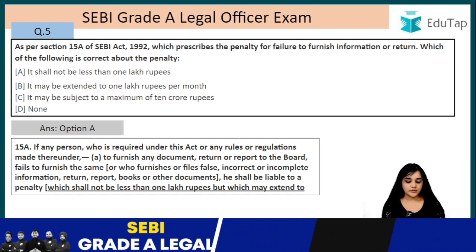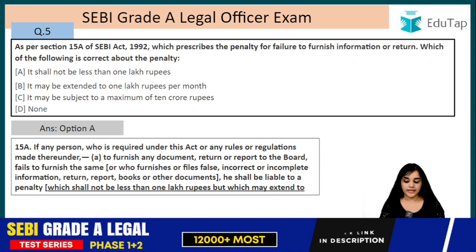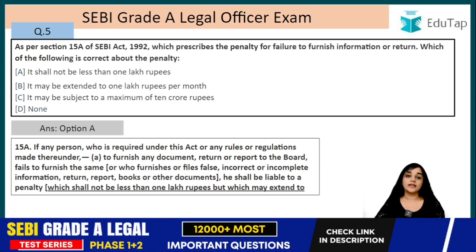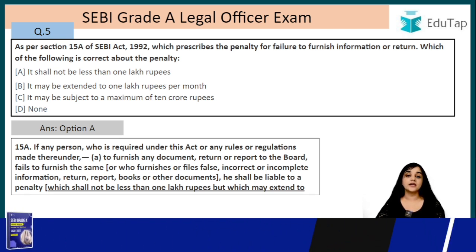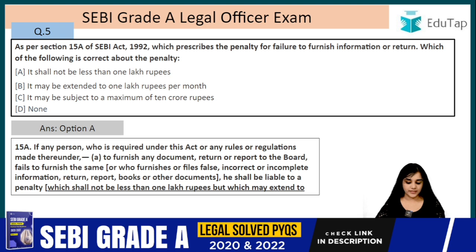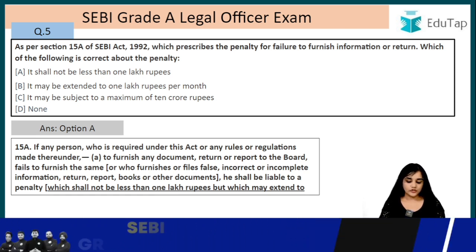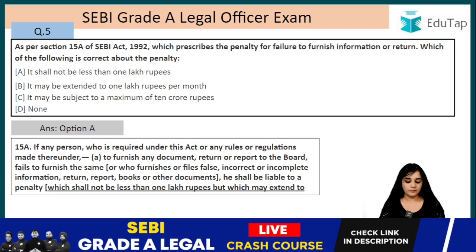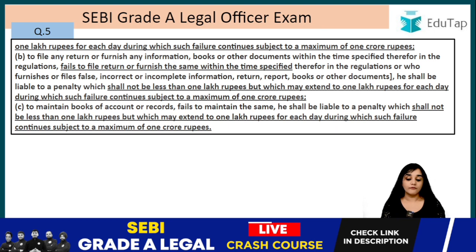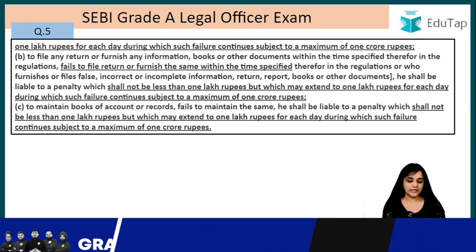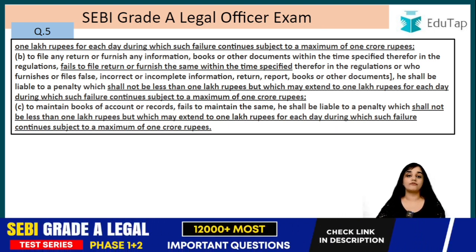Or who furnishes or files false, incorrect or incomplete information, or he furnishes such document but that document is false or incomplete or incorrect, right? Or who furnishes or files false, incorrect or incomplete information, return, report, books or other documents, he shall be liable to a penalty which shall not be less than 1 lakh rupees but which may extend to 1 lakh rupees for each day during which such failure continues, subject to a maximum of 1 crore rupees.